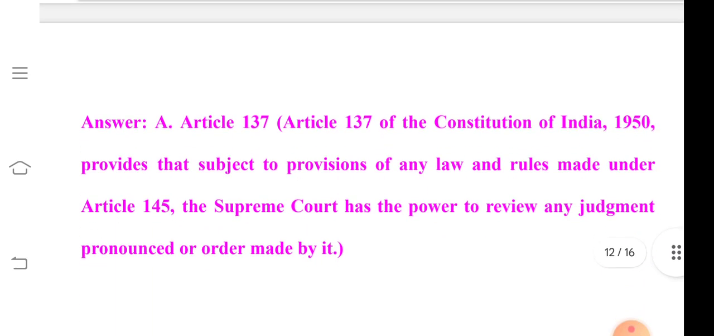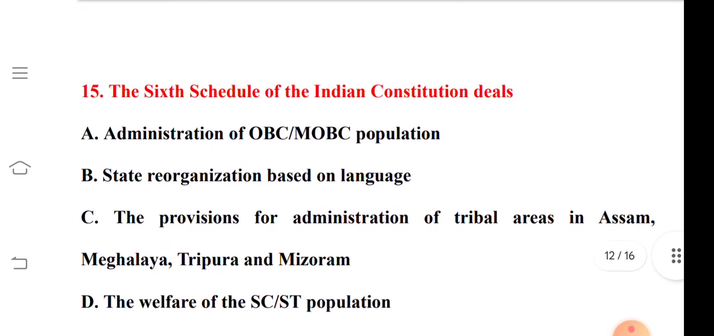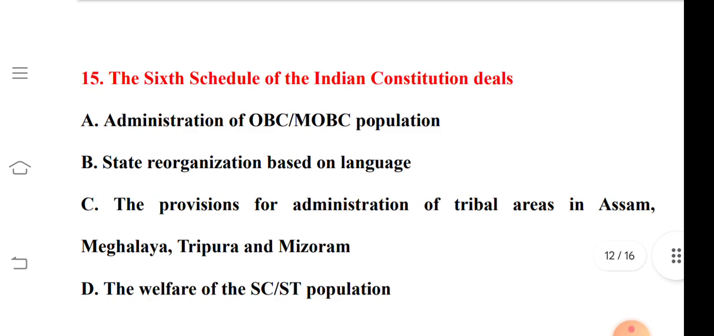option A, that is Article 137 of the Constitution, which provides that subject to the provisions of any law and rules made under Article 145, the Supreme Court has the power to review any judgment pronounced or order made by it. Now, question number 15 is, the sixth schedule of the Indian Constitution deals with option A, administration of OBC and MOBC population.